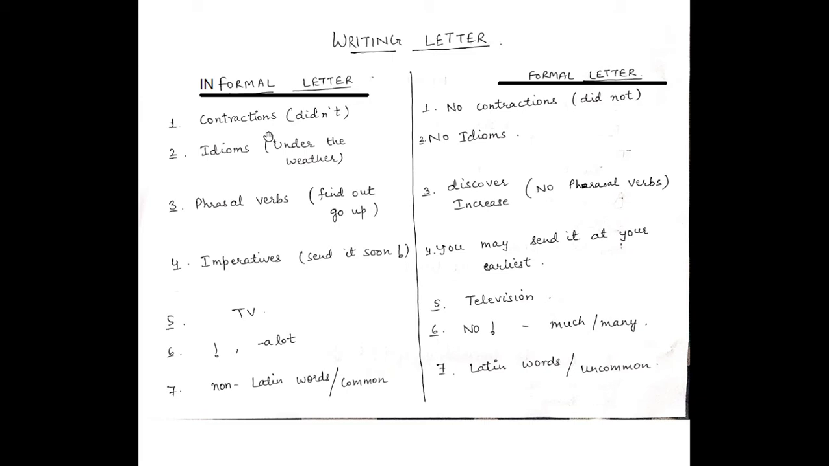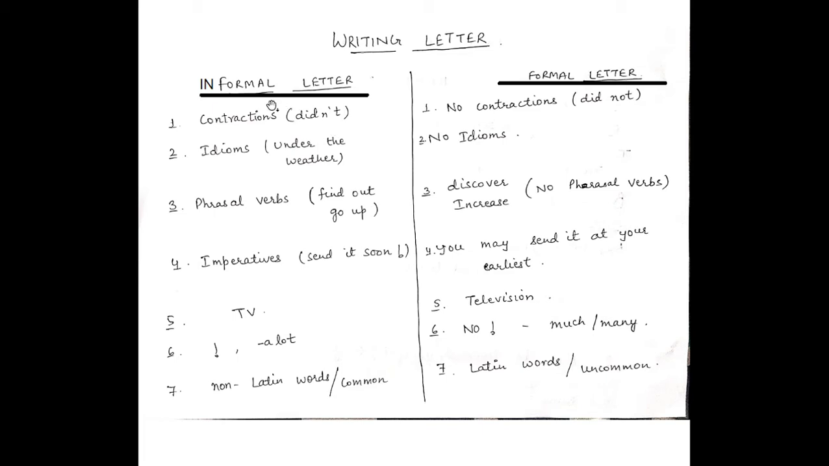All of you must be knowing what are contractions. I have given you the example in the bracket, like didn't. You wanted to write did not, but the contraction of did not is didn't. Shouldn't, wouldn't, hasn't, haven't, they are your contractions, means adding apostrophe and T.